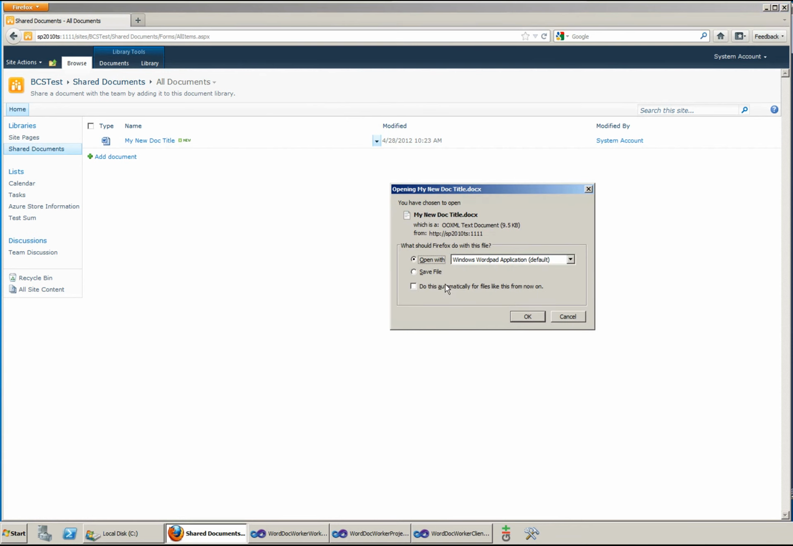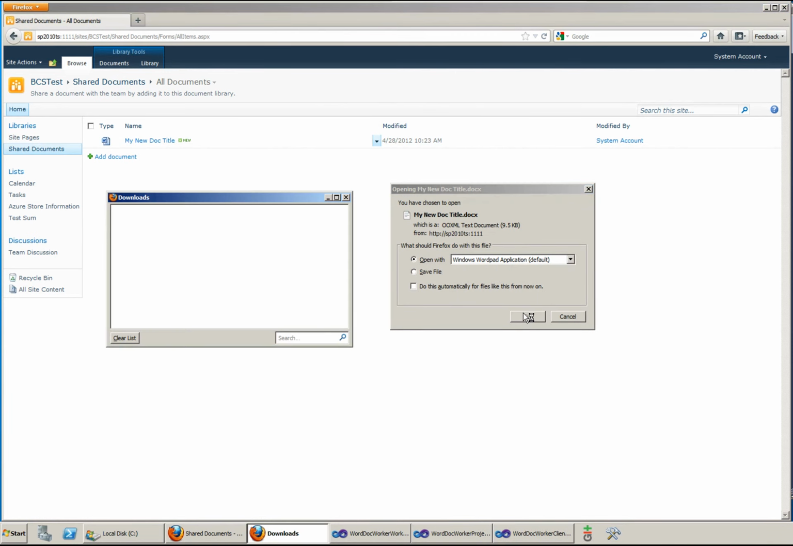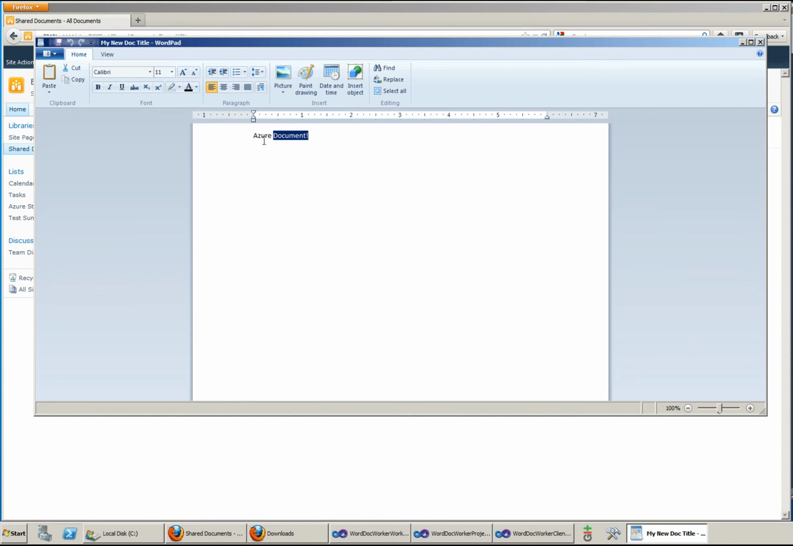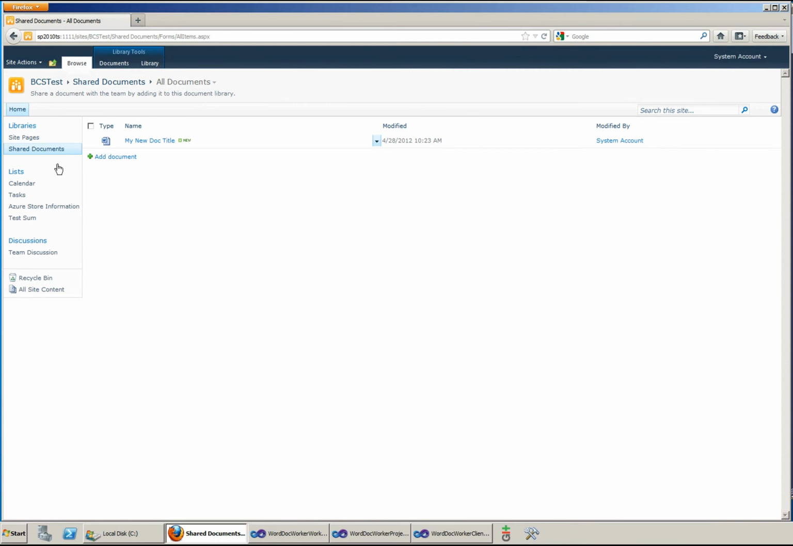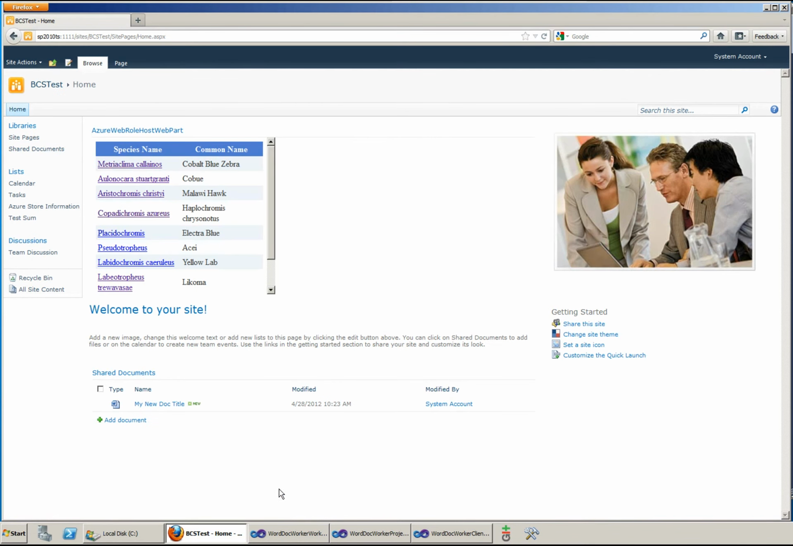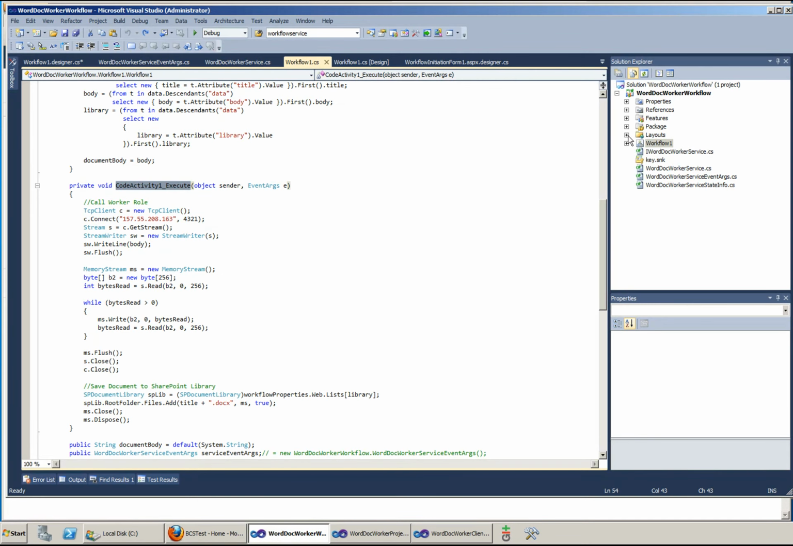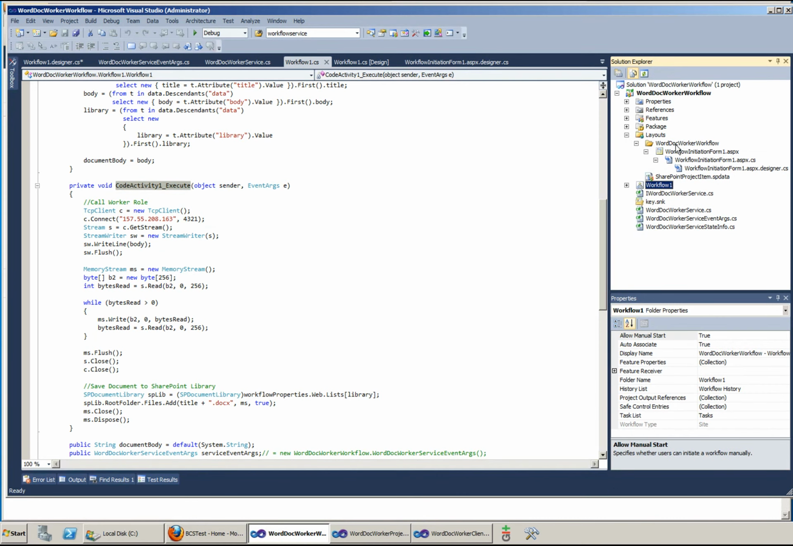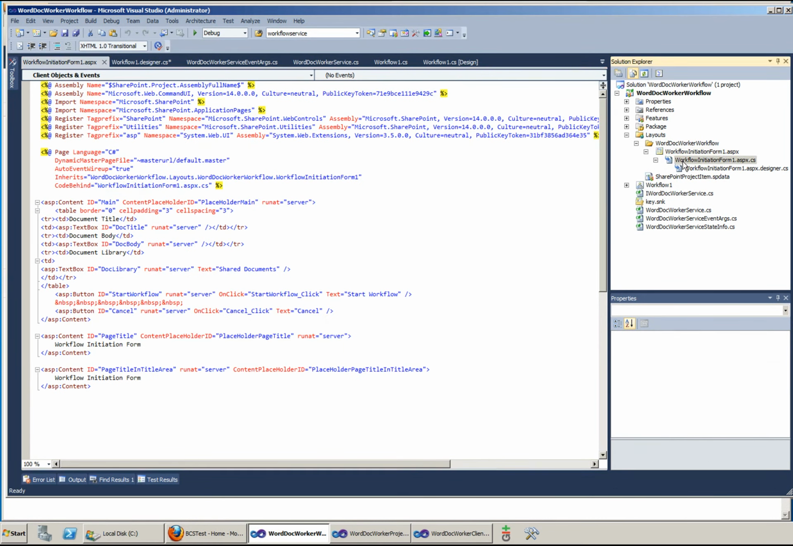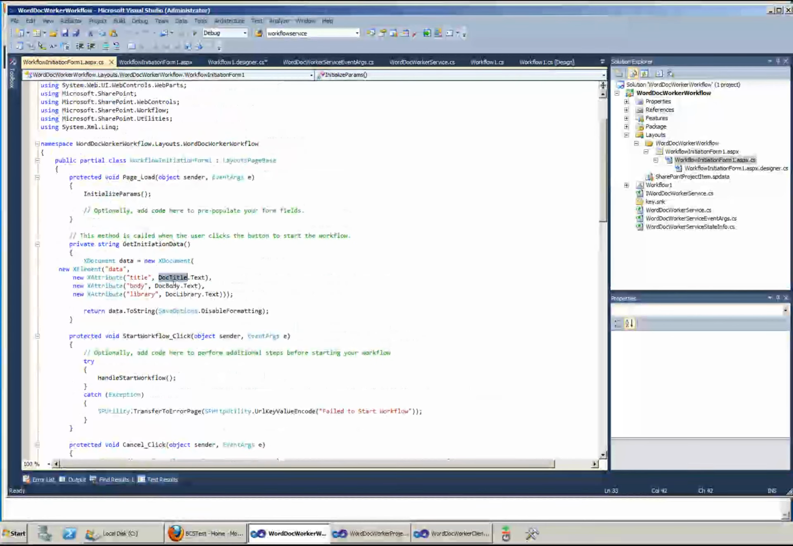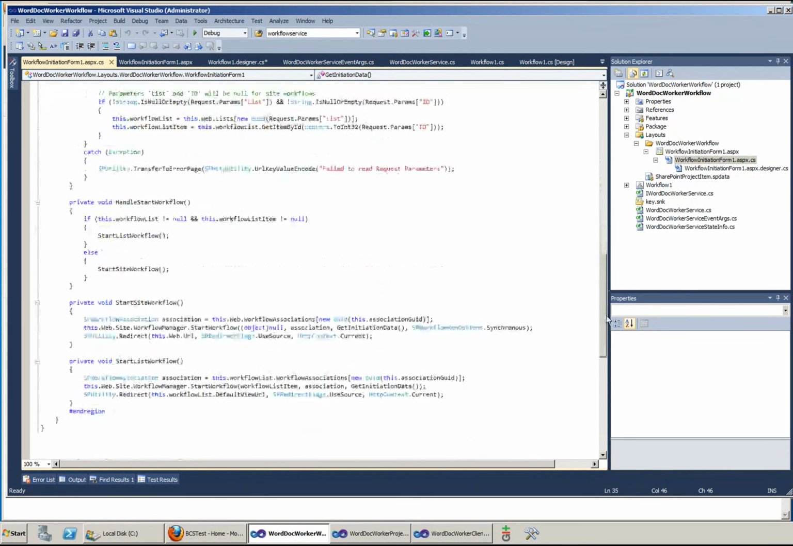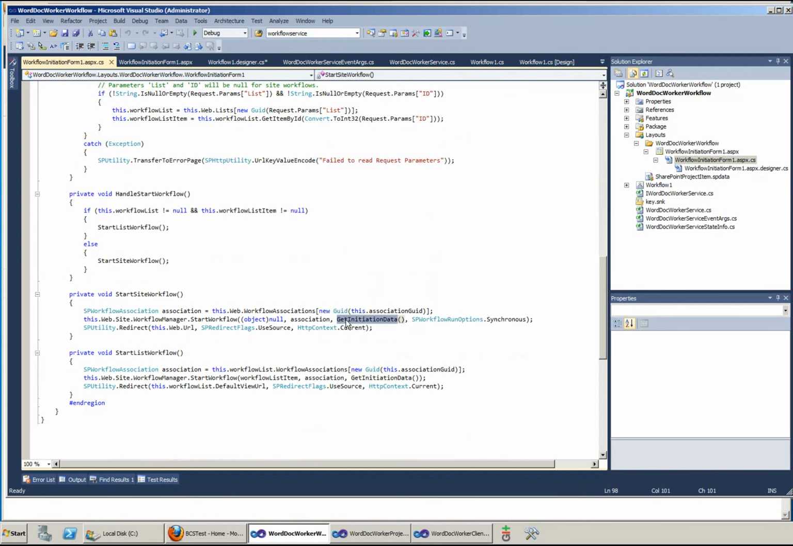Let me open it in read only mode. Okay, and I have my Azure document. So this workflow automatically saves the document in a document library. Let's go back to the initiation form, which I forgot to mention earlier. This is the workflow initiation form, which basically takes the title, the body, and the document library, and passes that on to the start workflow method.